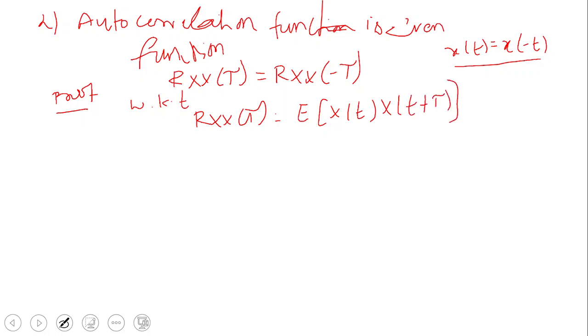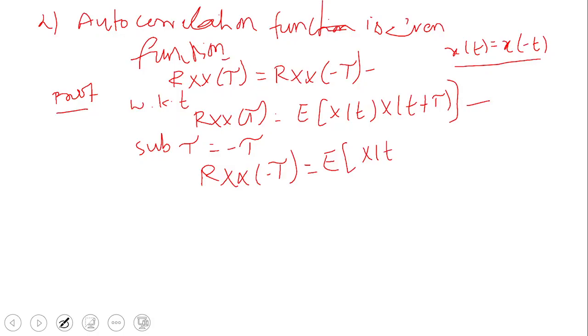Okay. Now what we are doing is substituting tau equal to minus tau. So we write this formula. Now we are going for this one. What will we get? Rx of minus tau is equal to, in this equation, just substitute tau equal to minus tau, E of x of t, x of t minus tau.